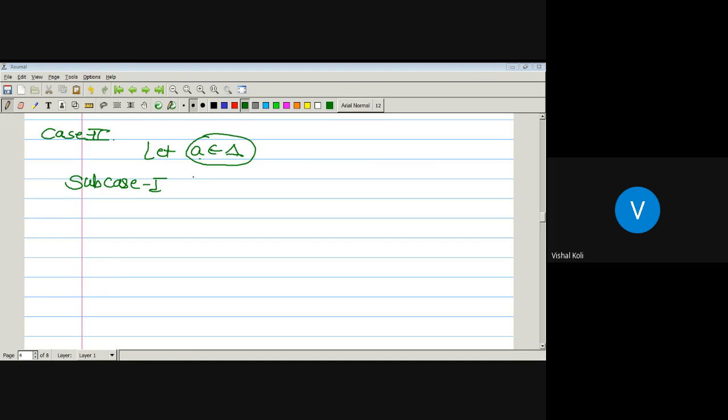Okay, so first sub case. Here we will assume A is on the boundary. It means it is the vertex of a given triangle T. So if A is a vertex of a triangular path T, let us take this triangular path T as ABCA.